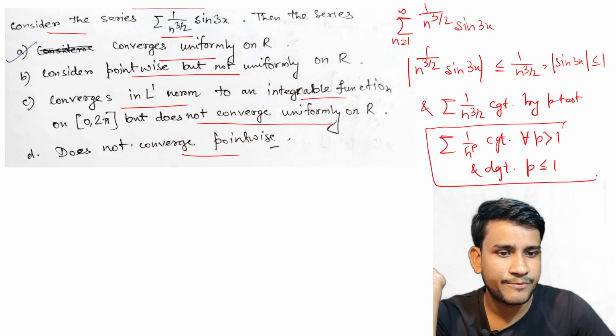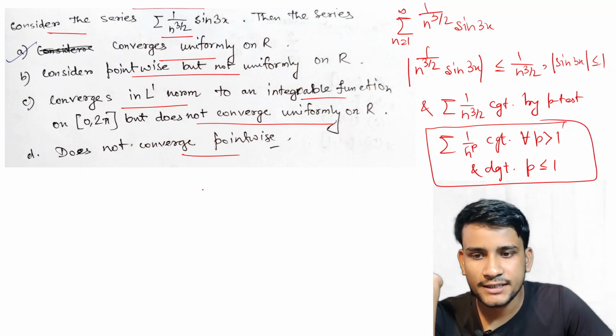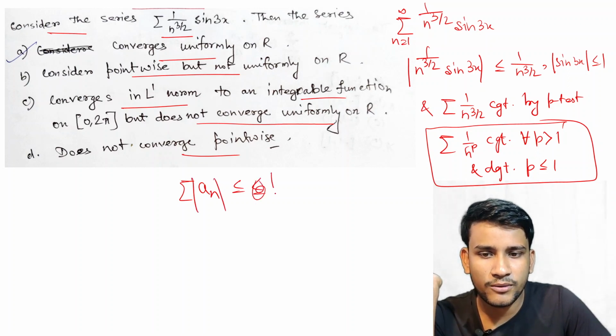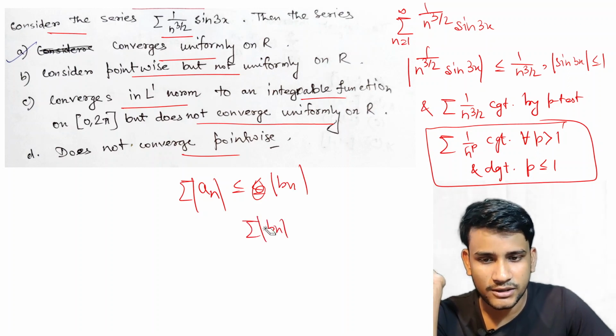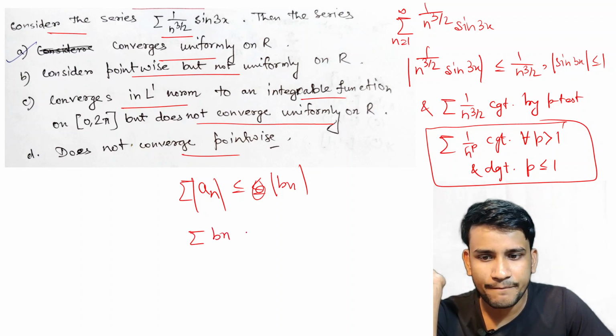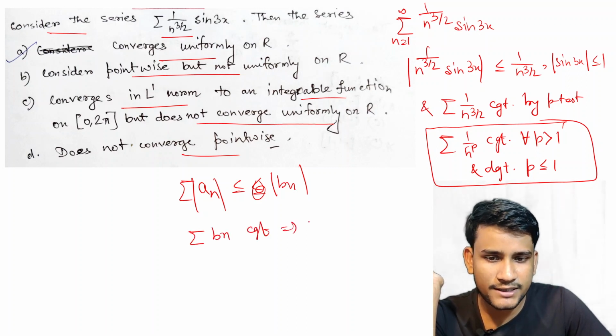This is the p test. Now if mod of an is less than or equal to mod of bn, then if summation bn converges, this implies summation an also converges.